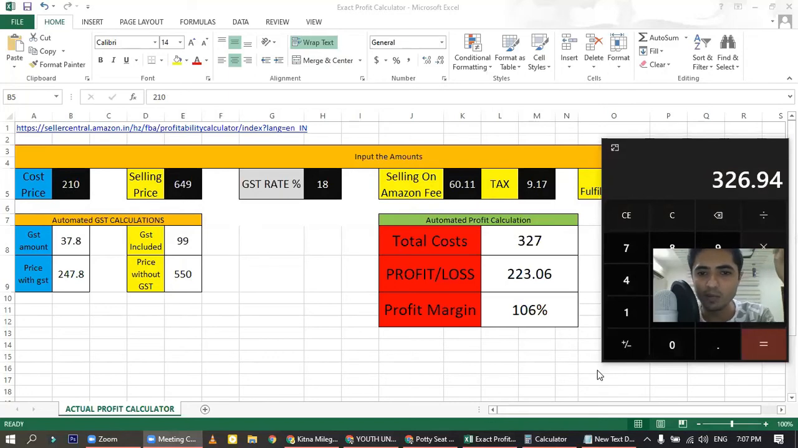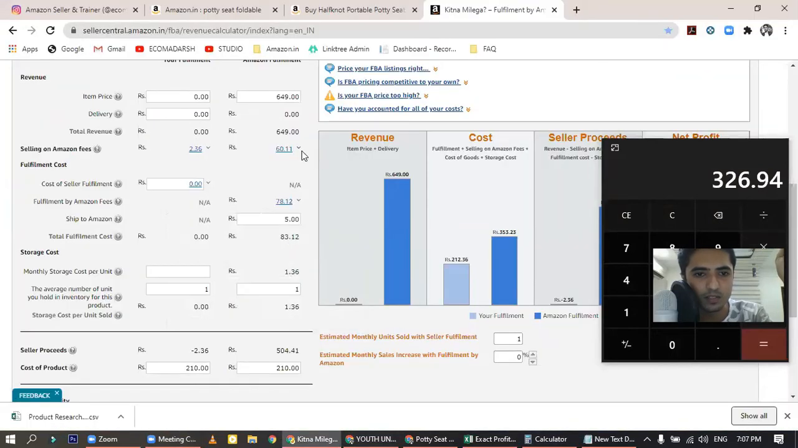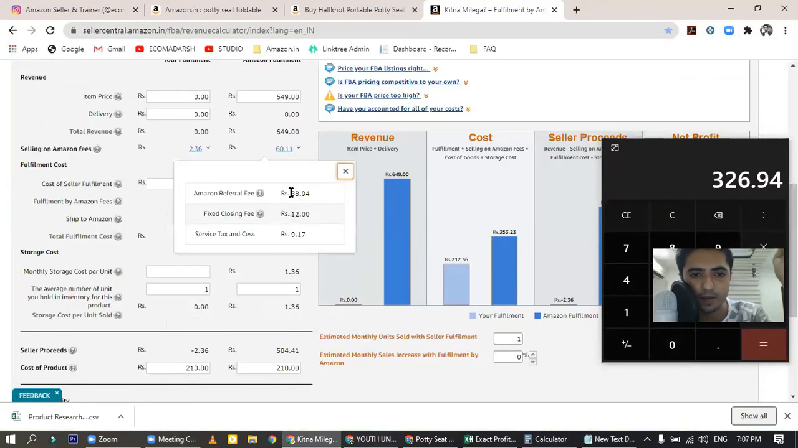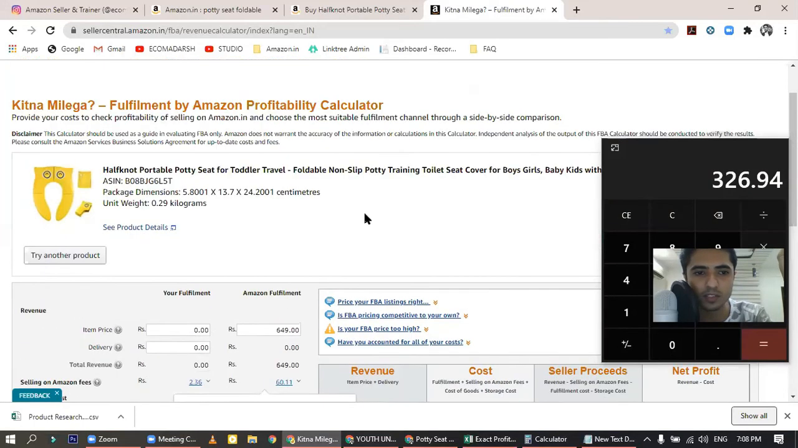Okay, so how much is the referral fee of this product? Someone is asking me, so let me show you. This is the actual referral fee: 38.94 rupees. 38.94 rupees is the referral fee of this product, and 12 rupees is the closing fee of this product.